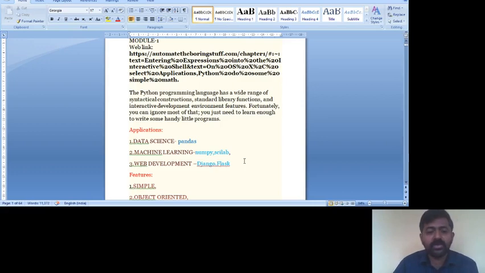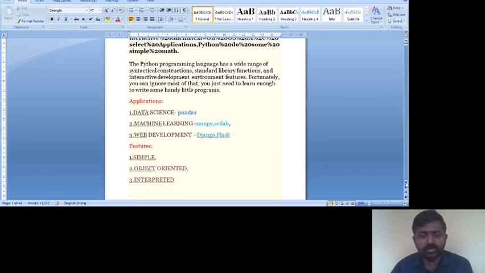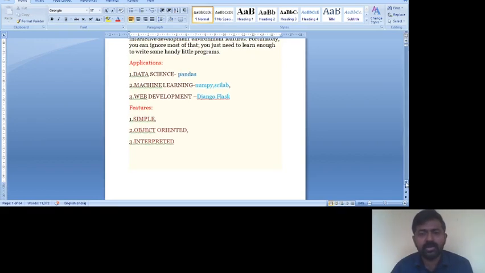Similarly, it is also used in machine learning for automation. It is also used widely in web development. Whenever we say web development, there is scripting on the server side. Server-side scripting or server-side programming is widely done using Python. Django and Flask are famous frameworks for development, and definitely you must learn them.